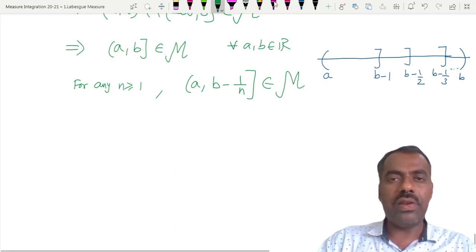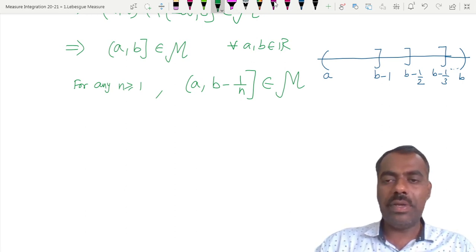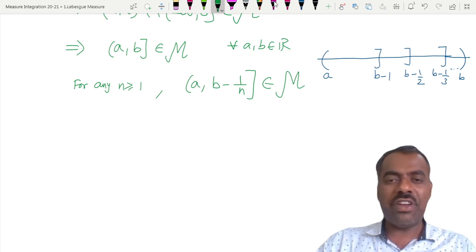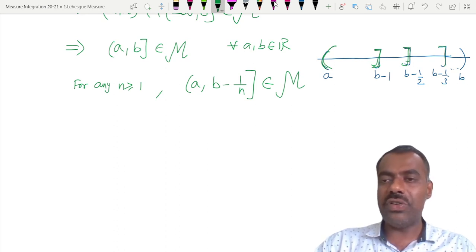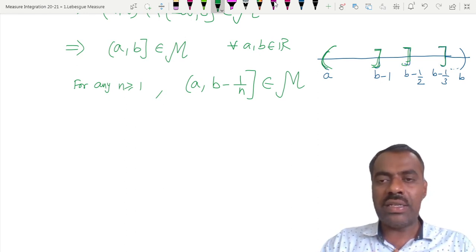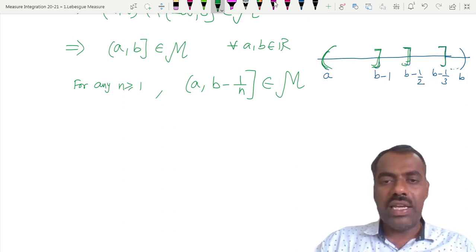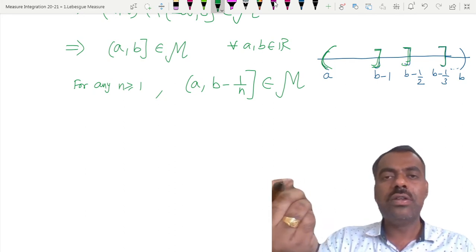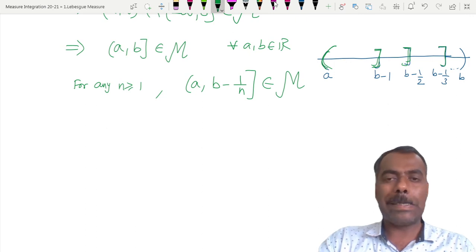Are you following? Let me repeat again. First, when n is 1, it is a comma b minus 1. That is this much. Then the next one is a comma b minus half. So this union reaches b minus half. Similarly, the next ones will be there. So when you start taking the union, that union goes very close to a comma b, right? In this interval, b is not at all there, because you are removing some positive value from b. Is this clear?